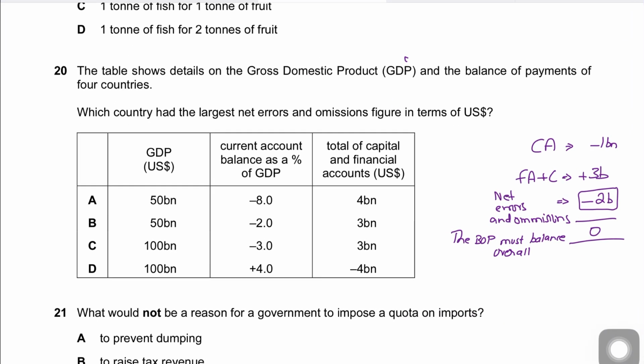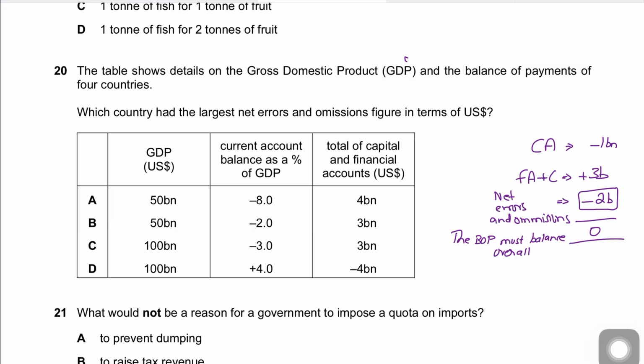Question number 20 says the table shows the details of GDP and the balance of payment for 4 countries. Which country had the largest net errors and omissions? Now you need to understand that the balance of payment has to balance. It's a balance sheet, or a record of all transactions made internationally. So the current account has to equal the financial and capital account. And if it does not equal, a balancing item is placed by the name of net errors and omissions.